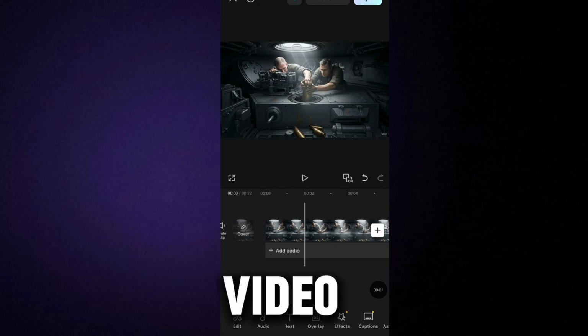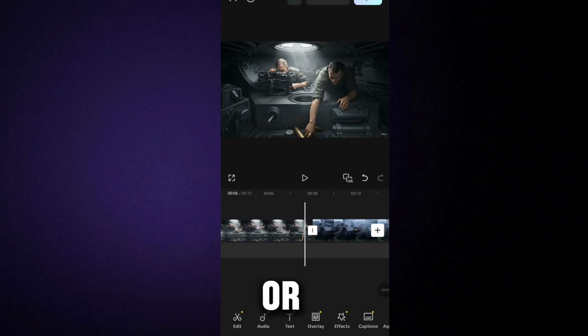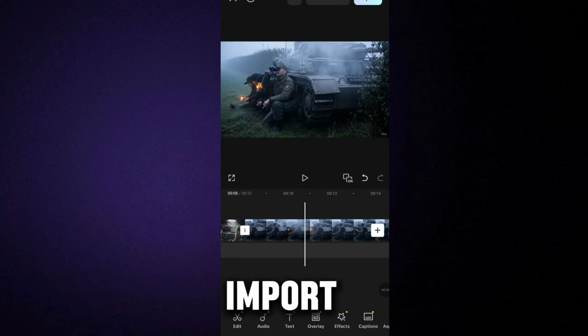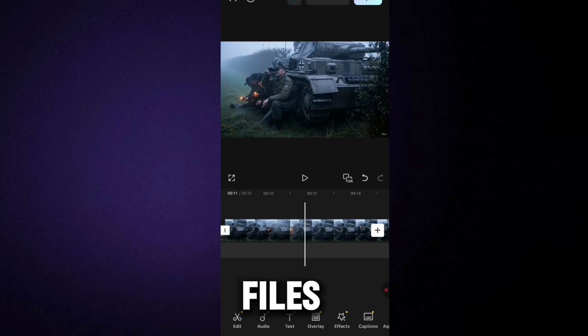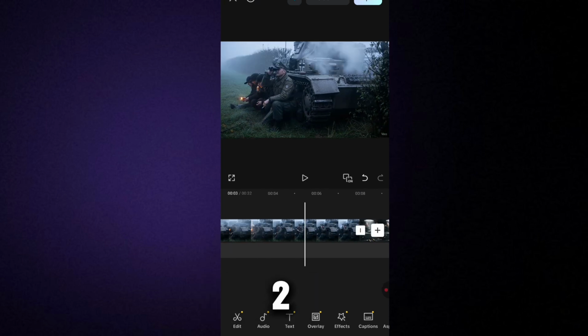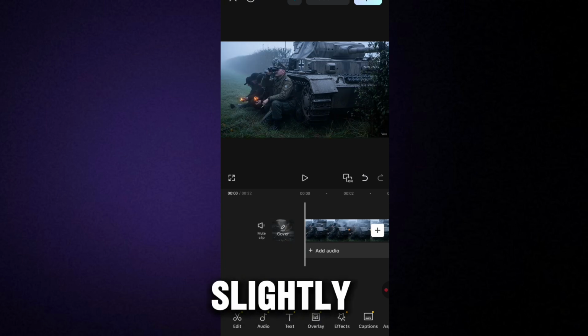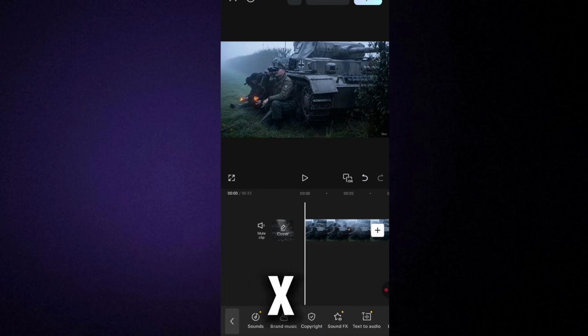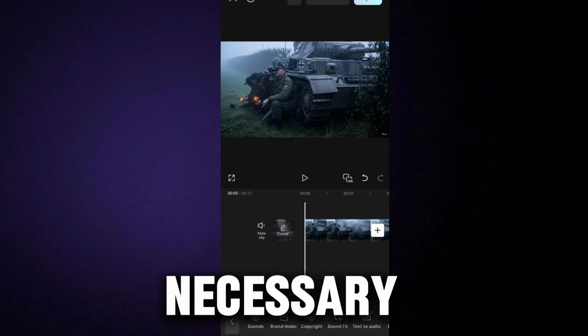Step 6. Editing and assembling your video. Now, it's time to build your video. Open CapCut or your preferred video editor and import your voiceover and image files. 1. Drag your voiceover into the timeline. 2. If it feels slow, slightly increase the speed to around 1.1x. 3. Cut out unnecessary pauses.